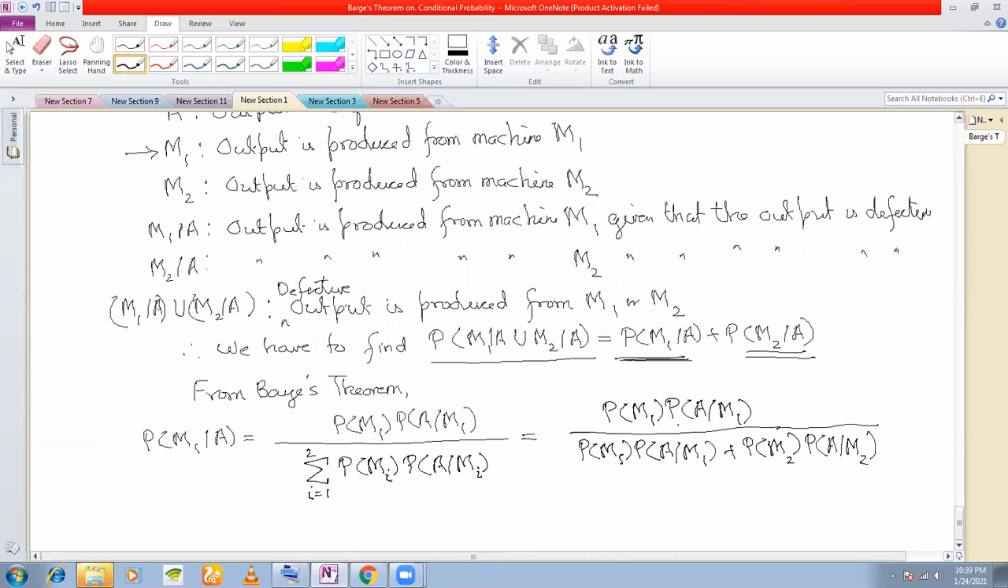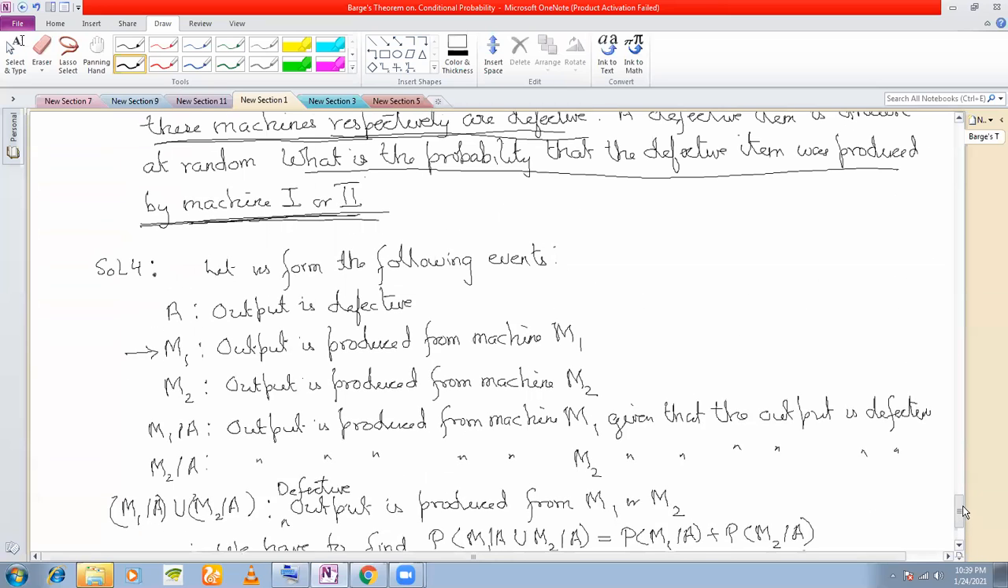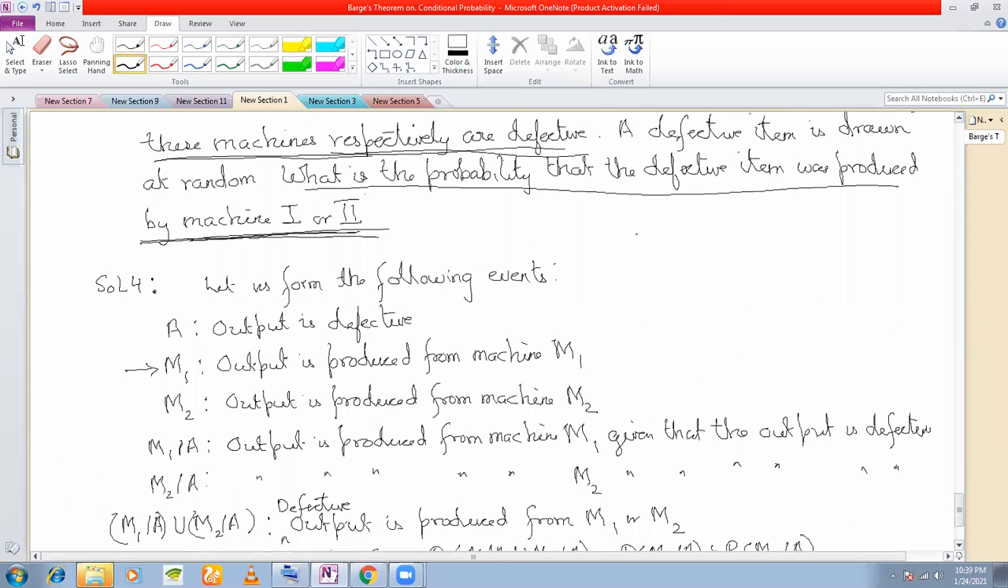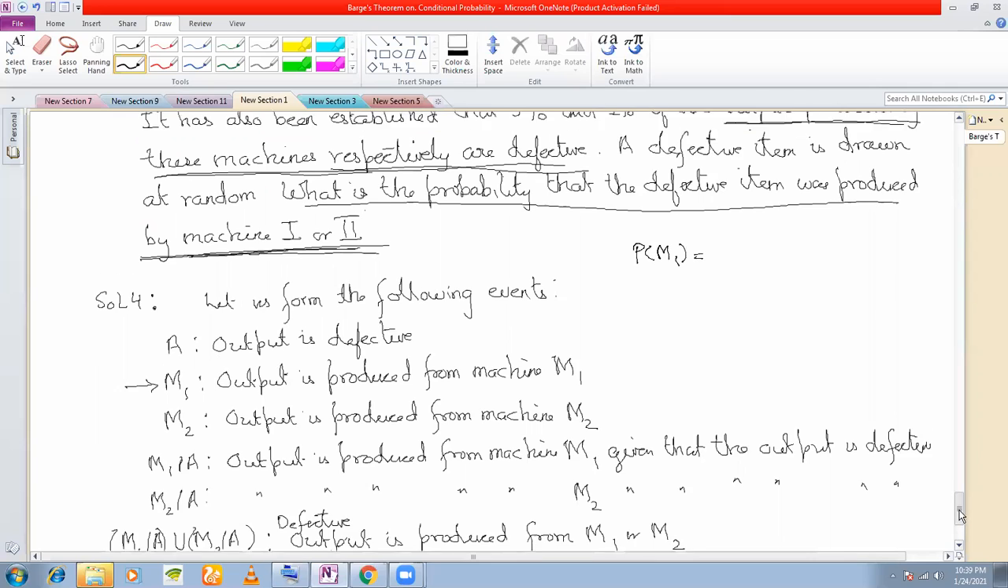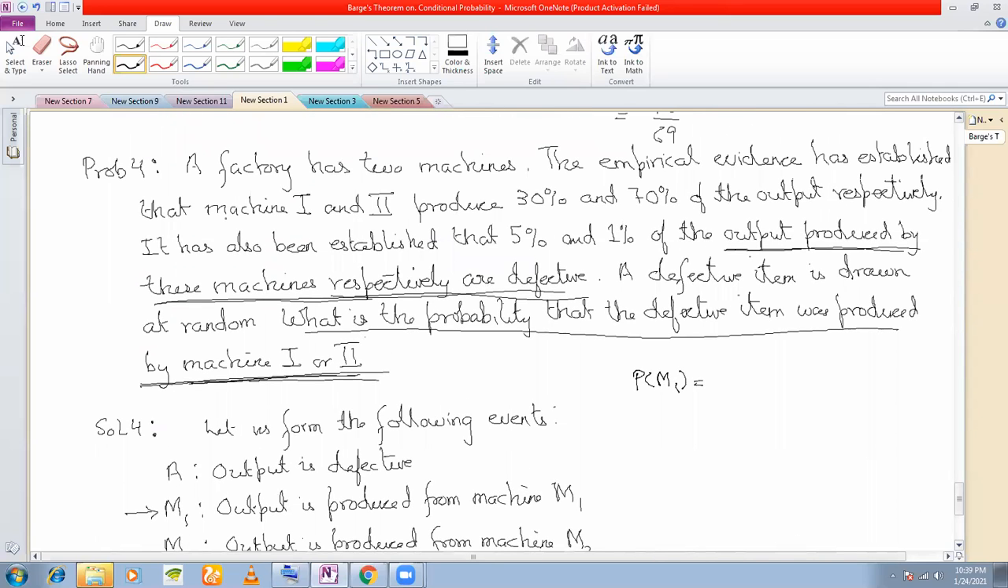Now let us find out the probabilities. P M1 and P M2, let us find out first. Let's look at the events here. It is easier to find. P M1 is what? Output is produced from machine M1. Look at the question: 30% of the output is produced from machine M1. So what is the probability here? 30 by 100, right? P M2: what is P M2? How much of the output is produced from machine M2?